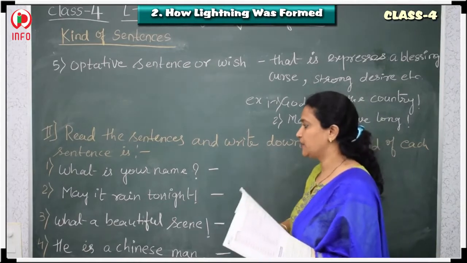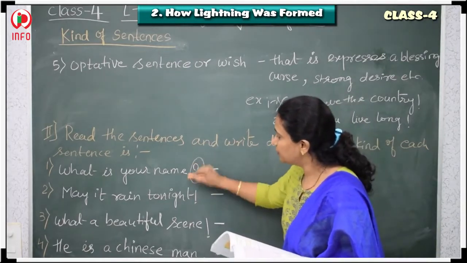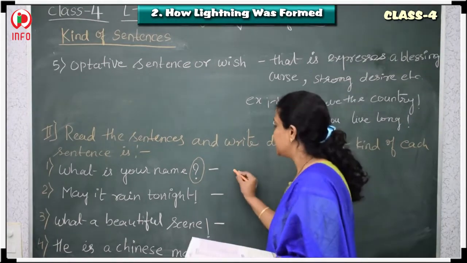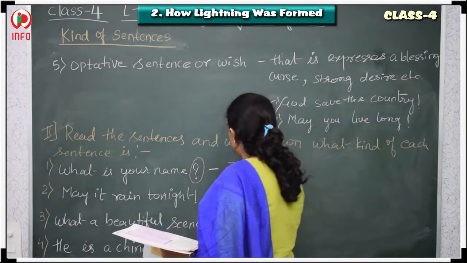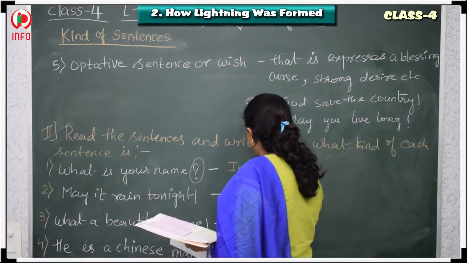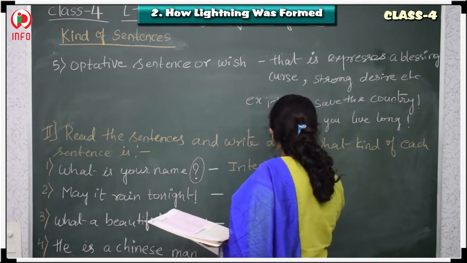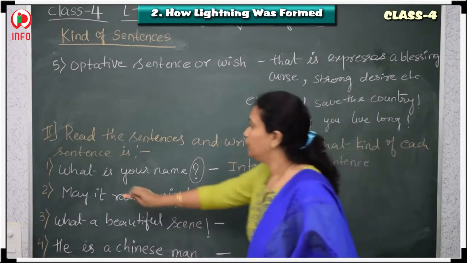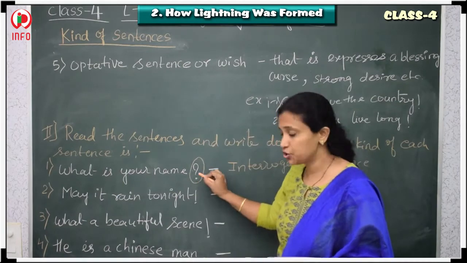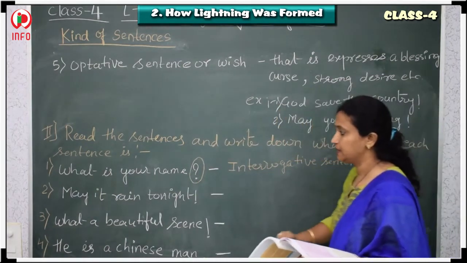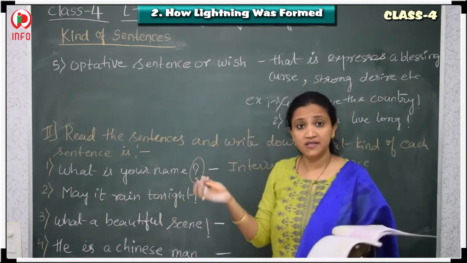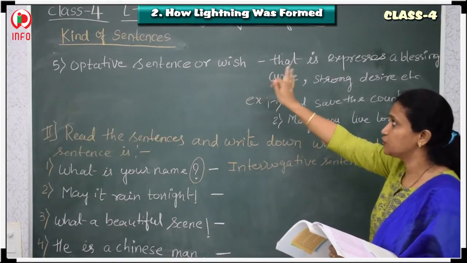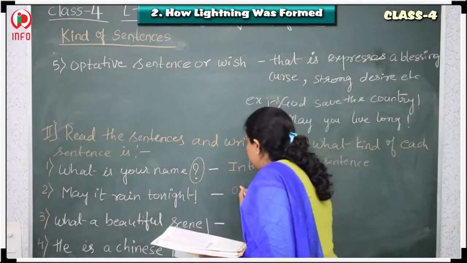Can you see the question mark here, children? Yes. So, I told you earlier, wherever you get a question mark, what kind of sentence is that? That is called an interrogative sentence. So the first one is interrogative sentence. Okay. What is your name? We are asking a question. So that is an interrogative sentence. May it rain tonight. That means you are blessing. So what is the blessing sentence? Here it is an optative sentence, or wishing sentence. So this one is optative.